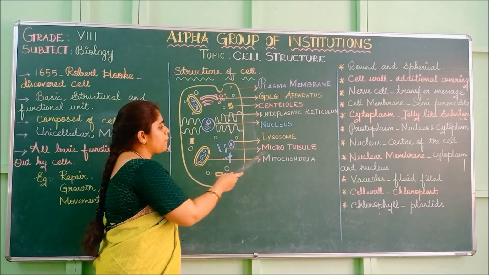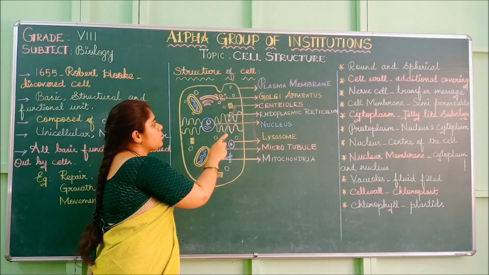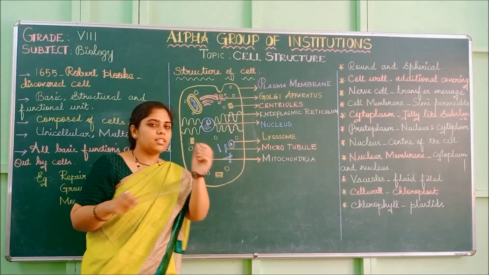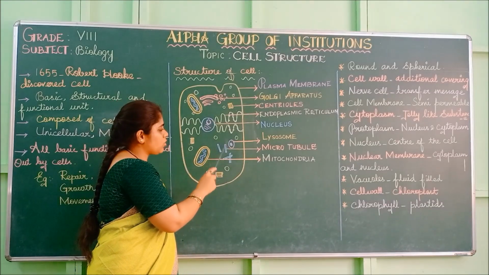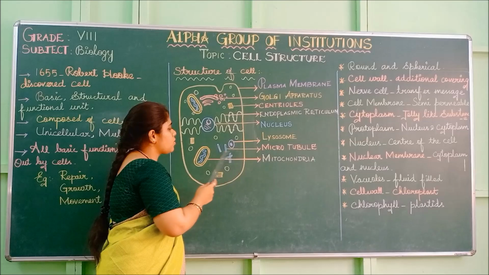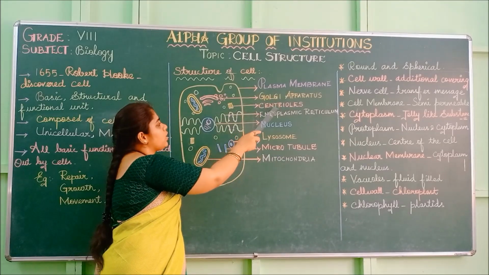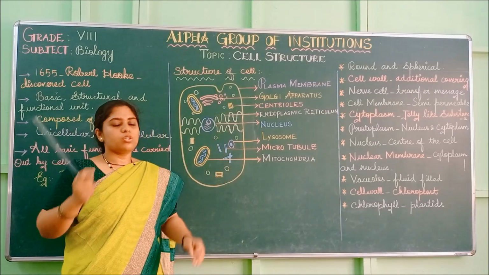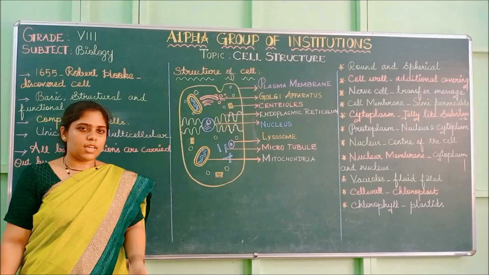Next, microtubules and centrioles are present. Centrioles are present like this. It is a tubular structure formed together. These are single tubular structures. The single ones are called the microtubules, and together they are called the centrioles. So these centrioles and microtubules will be present together.